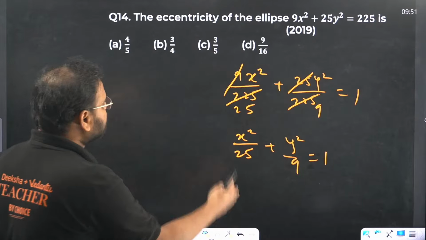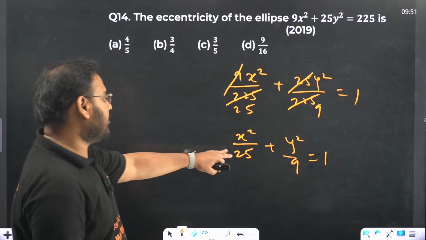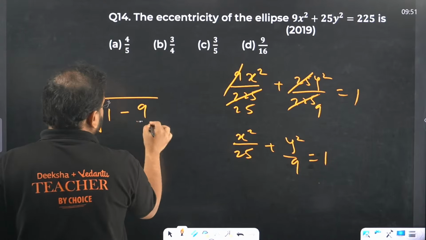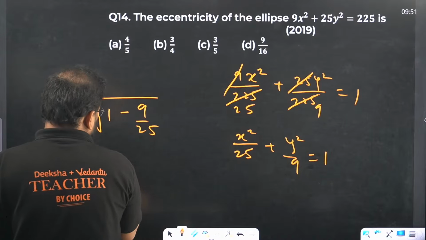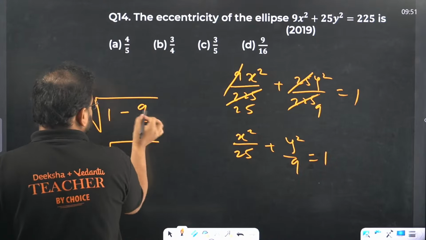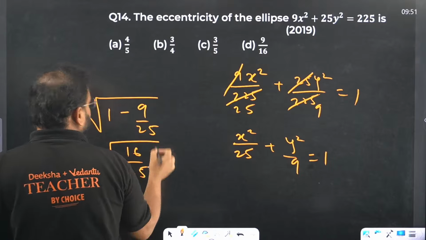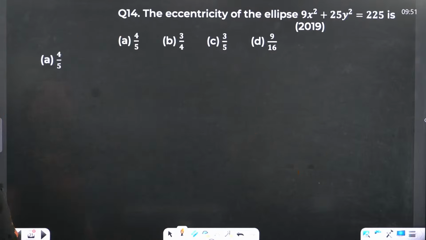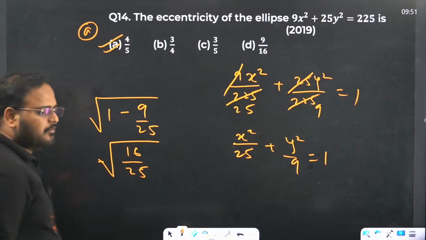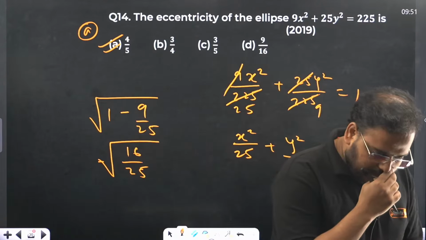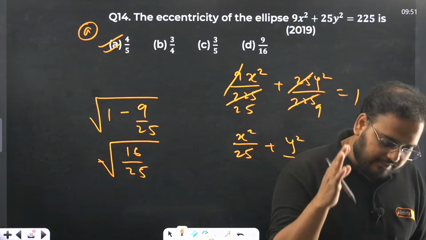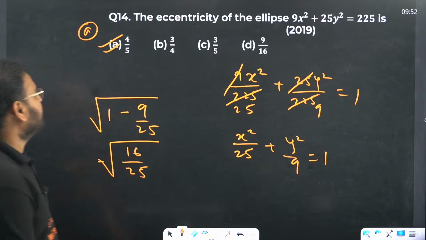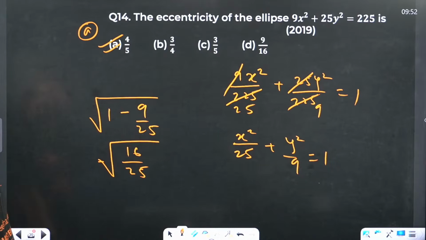Alright? So we have x square by 25 plus y square by 9 equals to 1. Check over here. As I mentioned, for eccentricity, 1 minus 9 by 25. Very simple, guys. Nothing big is over here. So it becomes 25 minus 9, so 16 by 25. And the answer, all of you gave it correct, option A. Out of 31 votes, 74% students gave A. Second highest was 16% on option B. So it is actually A.